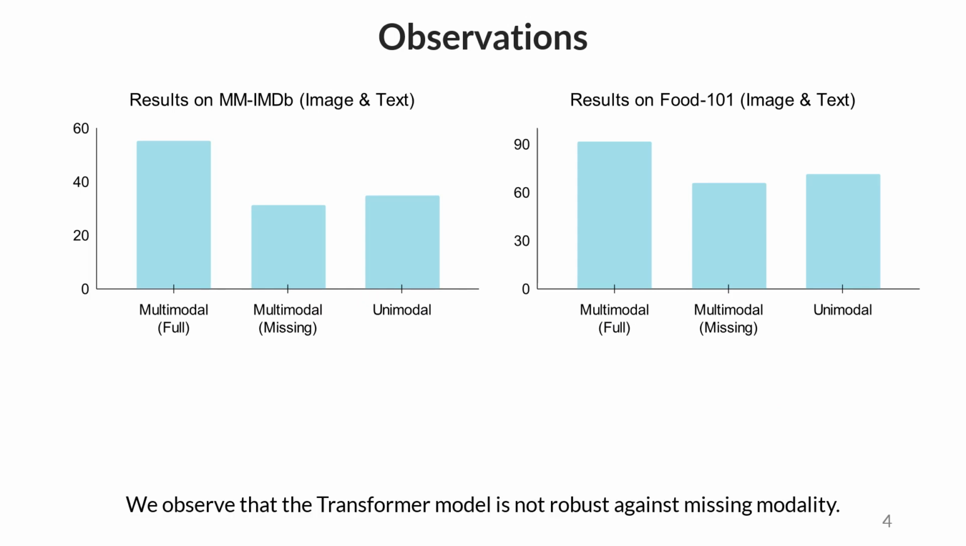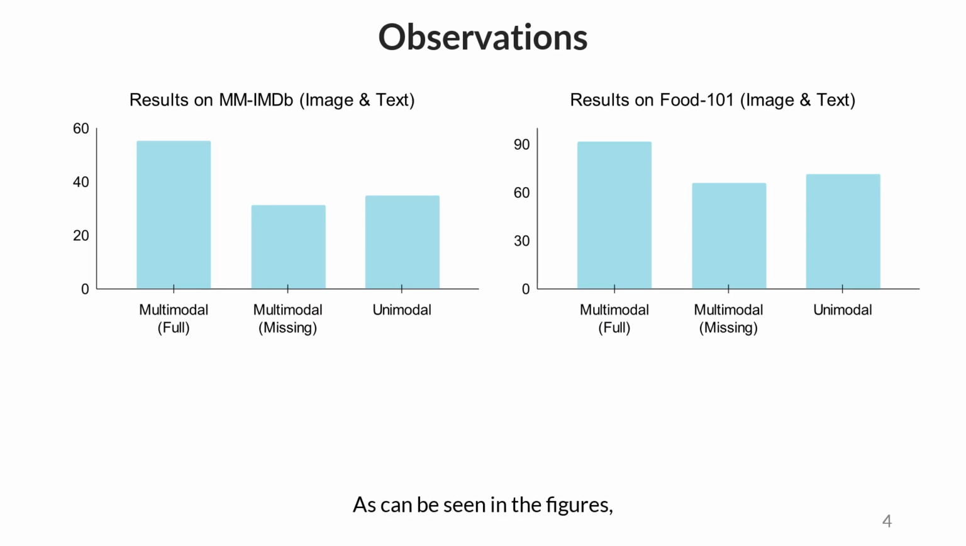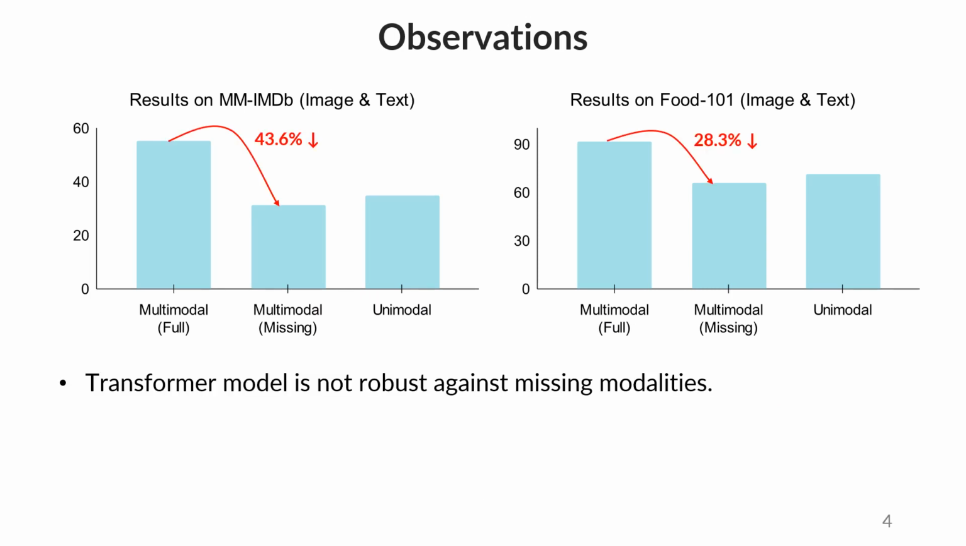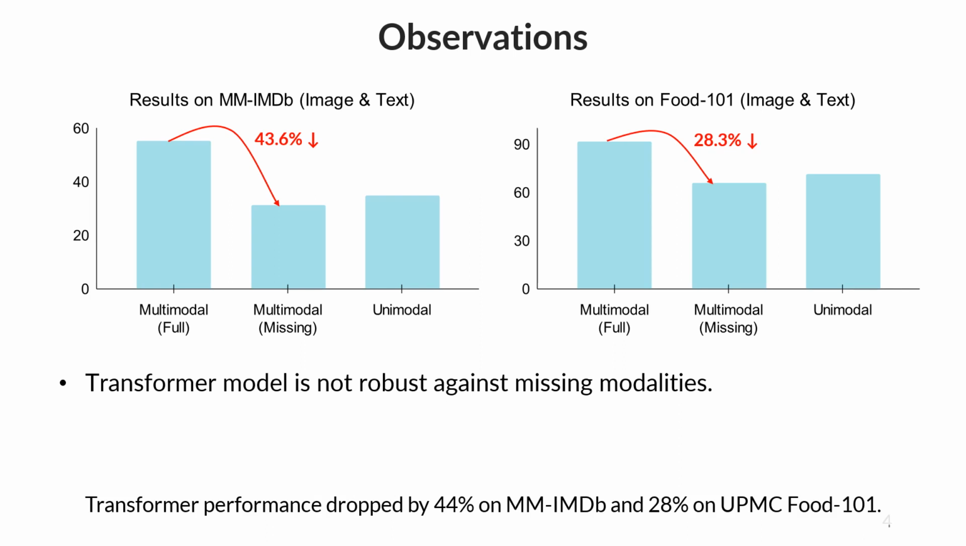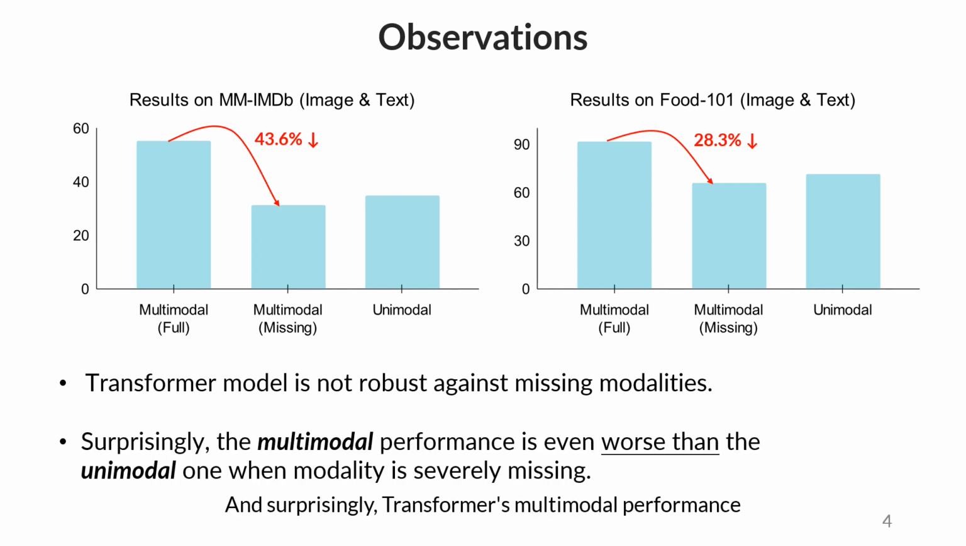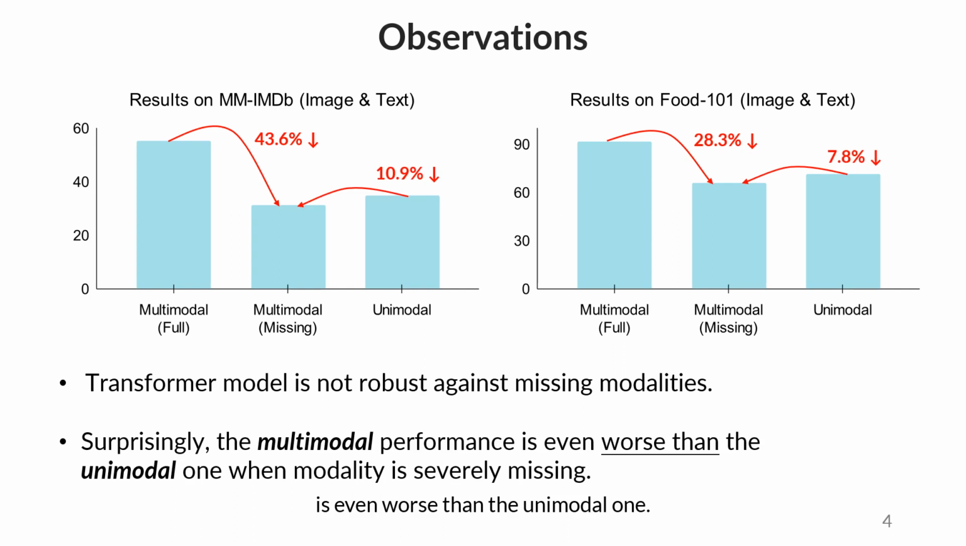We observe that the transformer model is not robust against missing modality, as can be seen in the figures. When dealing with modality-incomplete data, transformer performance dropped by 44 on MM-IMDb and 28 on Food 101. And surprisingly, the transformer's multimodal performance is even worse than the unimodal one.